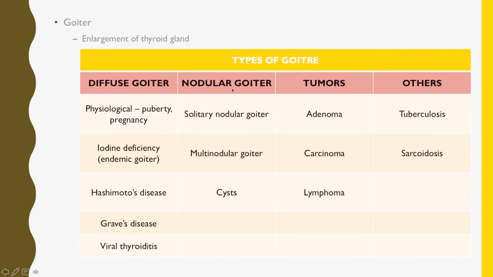Then nodular goiter, when the goiter is nodular, you can feel the nodules, or the USG scan shows the nodules in the goiter. They are of three types. First is solitary nodular goiter, only one single nodule. Then second is multinodular goiter, when there are multiple nodules. And cysts, when there are cysts in this thyroid gland. Tumors, adenoma, carcinoma, lymphoma, and other things like tuberculosis, sarcoidosis, these infiltrative diseases, they can also cause swelling of thyroid gland.